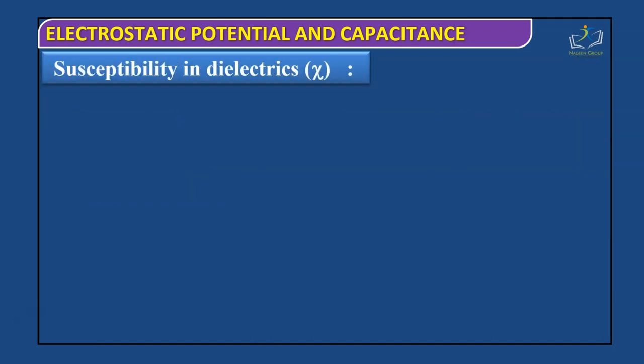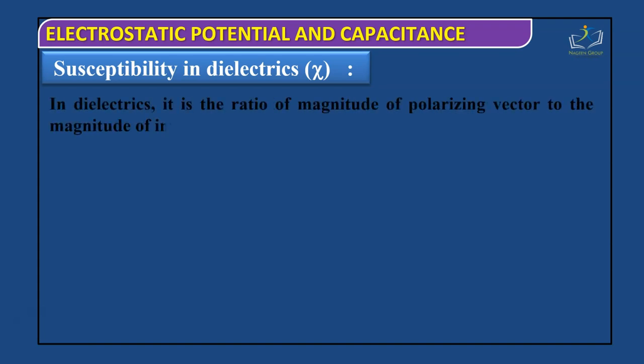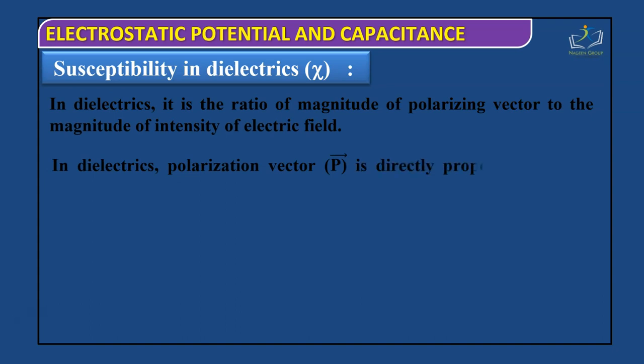Susceptibility in dielectrics. What is the meaning of susceptibility? Susceptibility tells the nature of the medium. In dielectrics, it is the ratio of the magnitude of the polarization vector to the magnitude of the intensity of the electric field. Again, keep in mind that when we take ratios, they tell us about the nature of the medium, and the nature of the medium tells about the susceptibility.